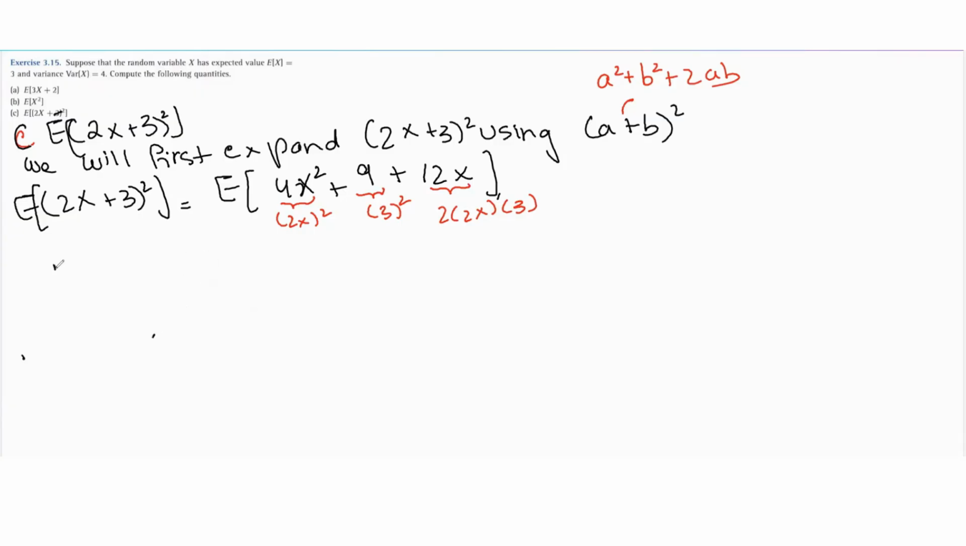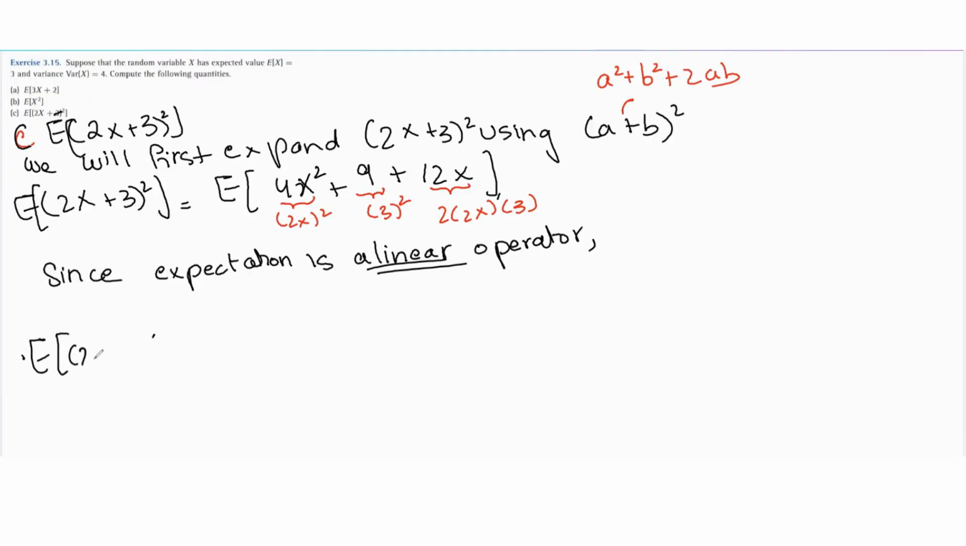Now, since expectation is a linear operator, and like we just discussed, what do we mean by linearity? Linearity means that the expectation of a sum is the sum of expectations, which means it can go inside sums, and constant multiples can come out. So we can write the expected value of (2x plus 3) squared as 4 times the expected value of x squared plus the expected value of 9 plus 12 times the expected value of x. Again, why can we write it like this? Because expectation is a linear operator.